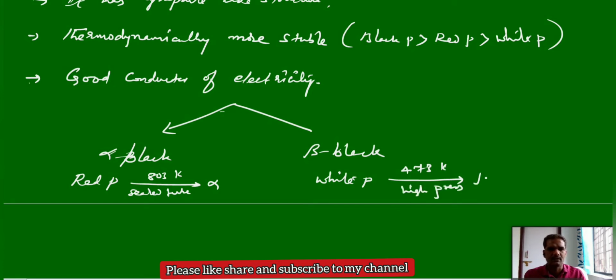So alpha black can be obtained by heating the red phosphorus at approximately 800 Kelvin, and beta black phosphorus by heating white phosphorus at 473 Kelvins. So these two are the forms of the black phosphorus.